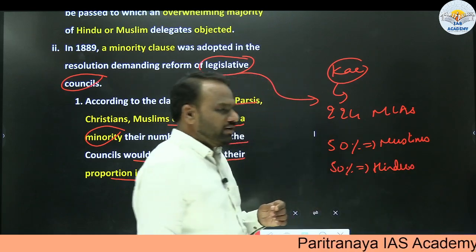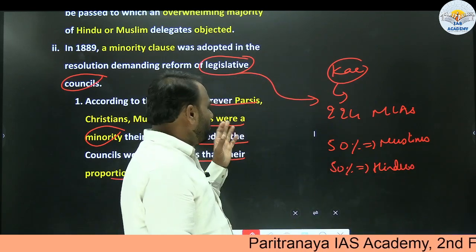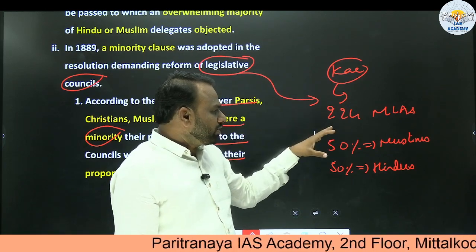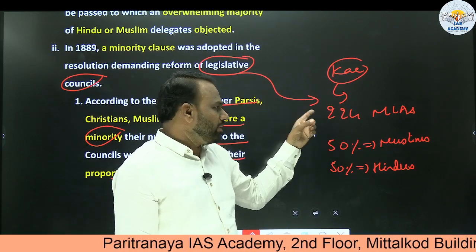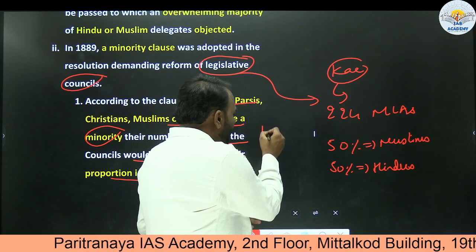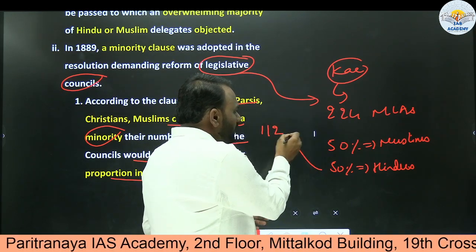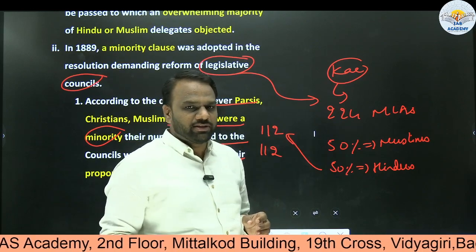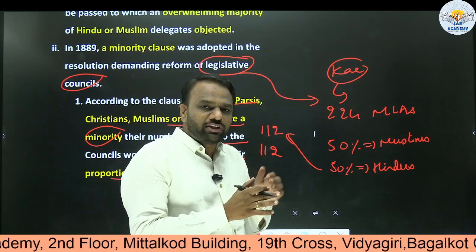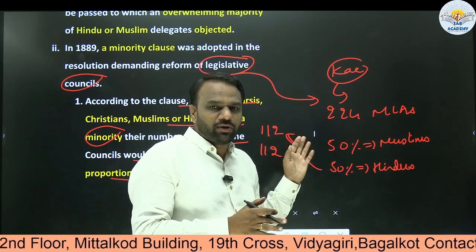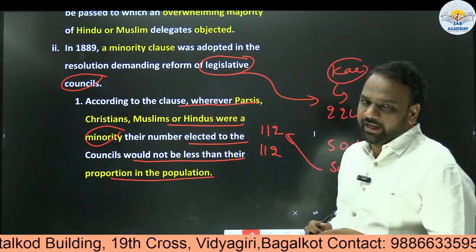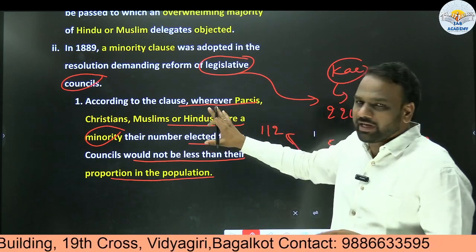Here a rule was made that proportional representation should be there for the minority. For example, in 224, if there are 112 Hindu MLAs, then there should be 112 Muslim MLAs. As per their population, there should be representation in the legislative council. So this understanding was reached in 1889. This is just an example, but you can connect the things.